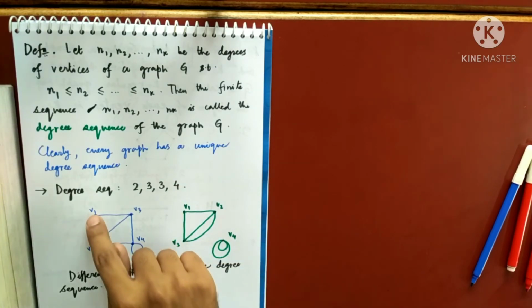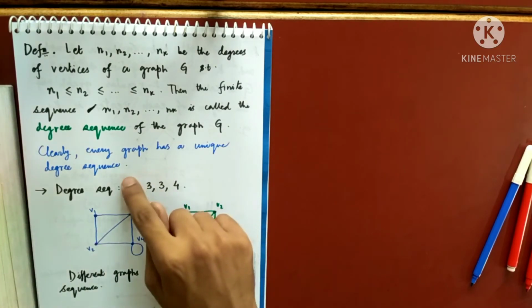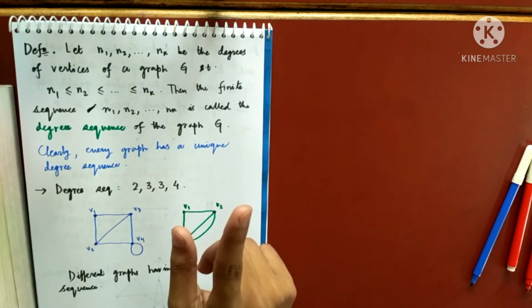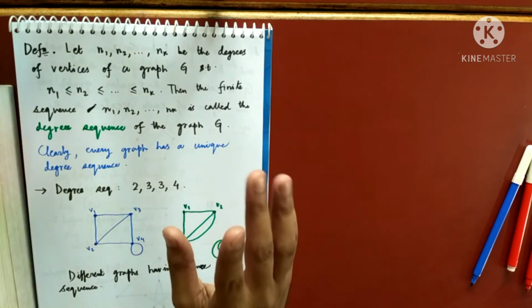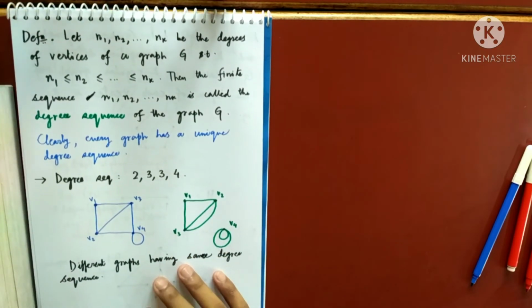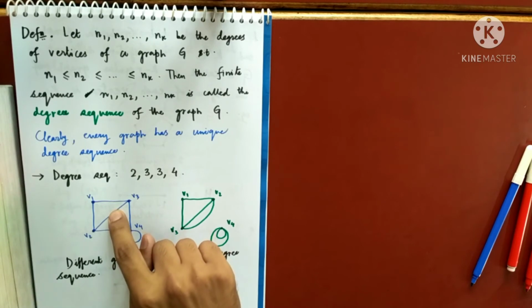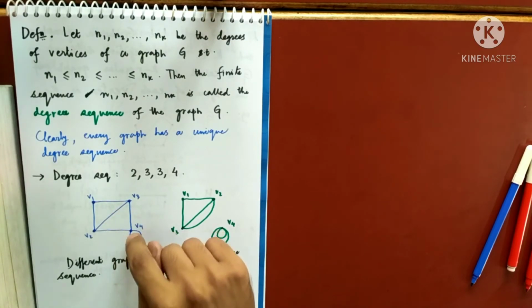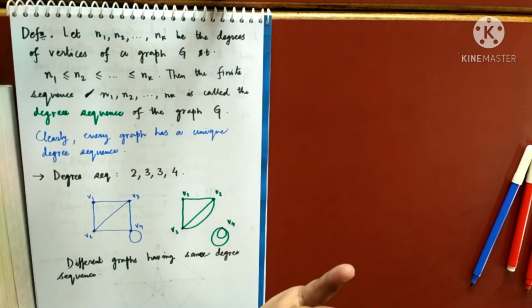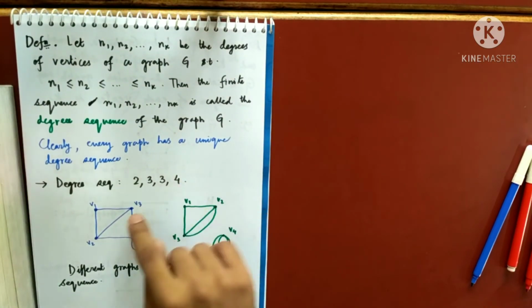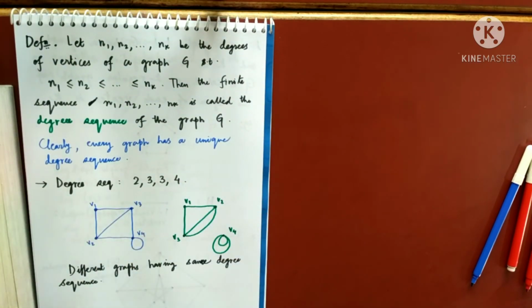So what I mean to say is, on adding all the degrees, I am getting 12. Count the number of edges: 1, 2, 3, 4, 5, 6. 6 edges, and you see the answer that came is twice the number of edges.